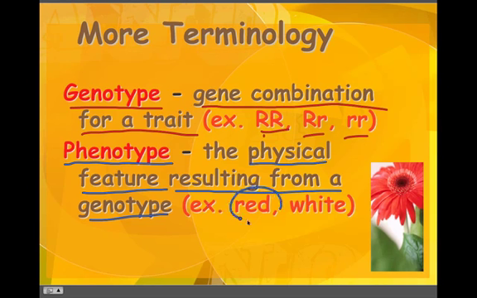So for example, red or white. So these are what you're going to actually see expressed in the particular organism. We can't see the genotype, that's the gene combination. We see the phenotype, which are the physical features.